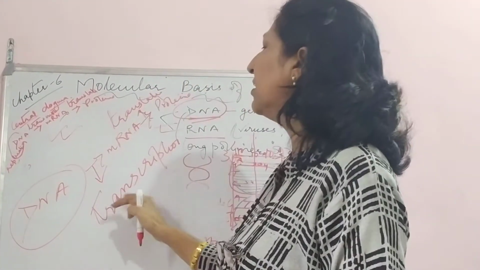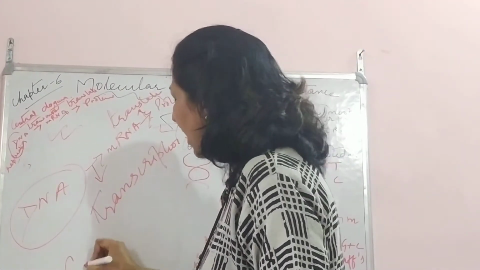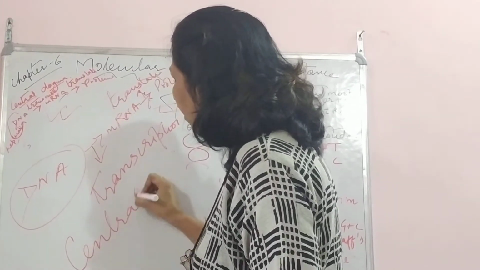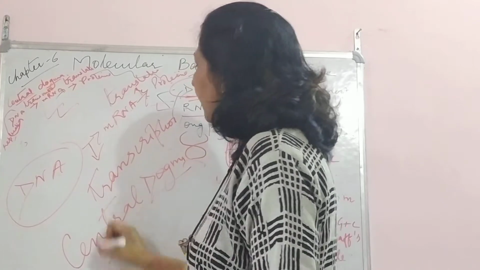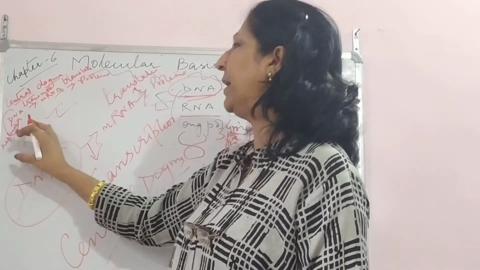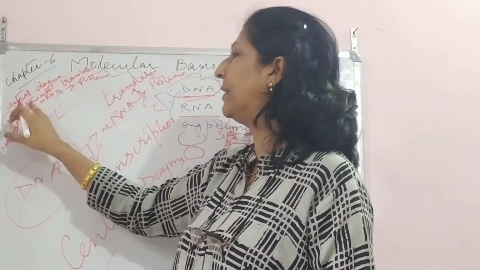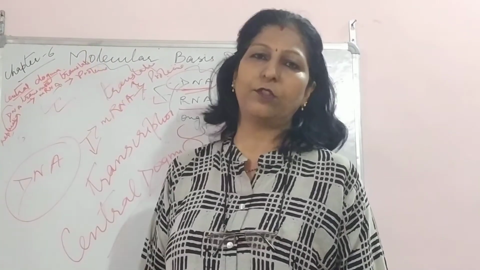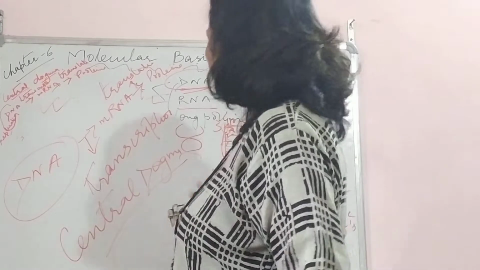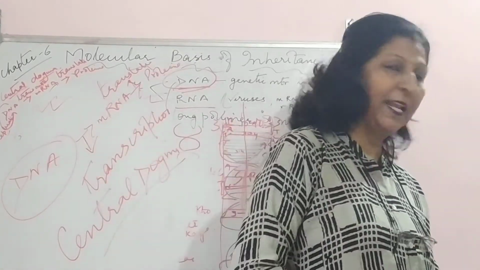The process is known as translation. Okay, so this is the central dogma theory. Whenever it is asked what is central dogma, central dogma is the action of DNA, the replication of DNA to form mRNA by the process of transcription, and mRNA into proteins by the process of translation. So this is all that is there mainly in the chapter.